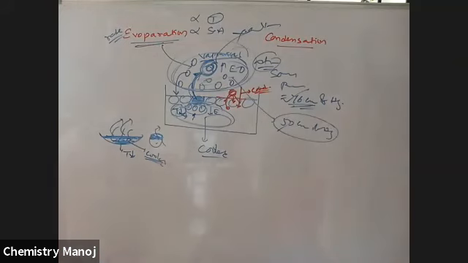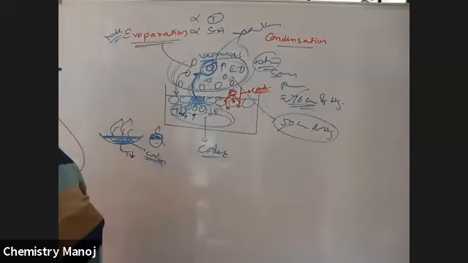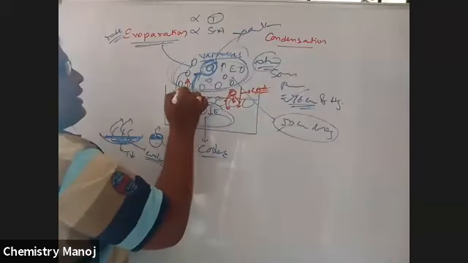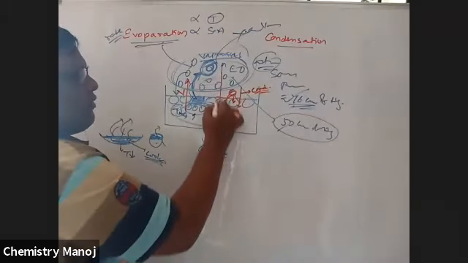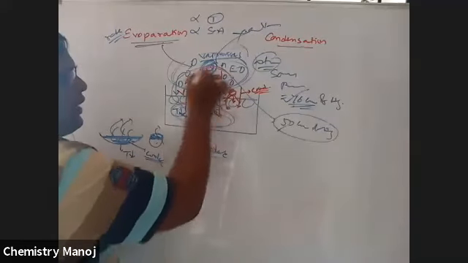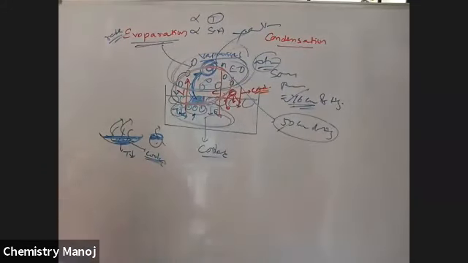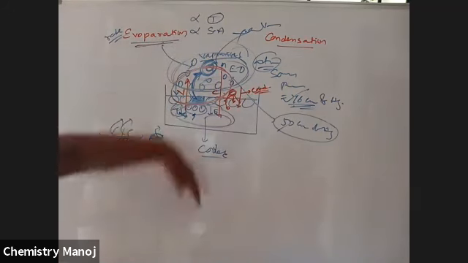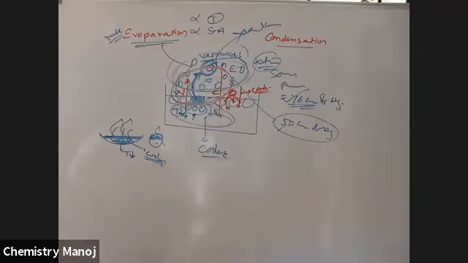The process of conversion of that vapor molecule because of intermolecular forces is called condensation. Evaporation is liquid to vapor. It is vaporization. So vapor to liquid is condensation. These two are in opposite directions. The rate of evaporation, rate of vaporization, and rate of condensation are no doubt different.